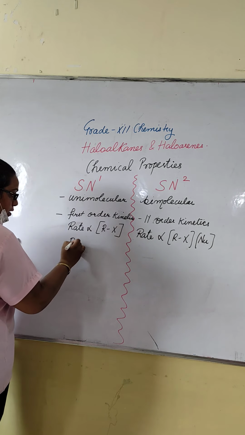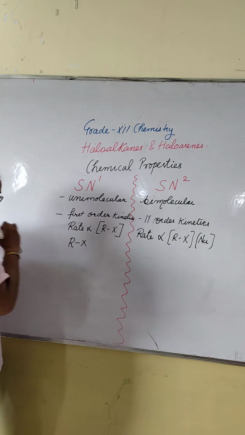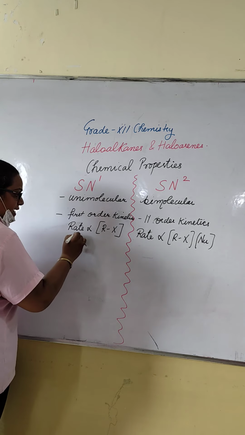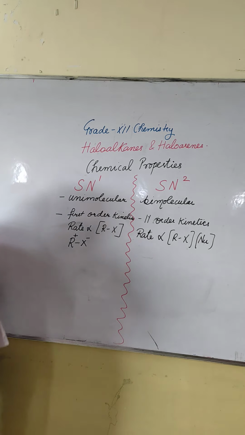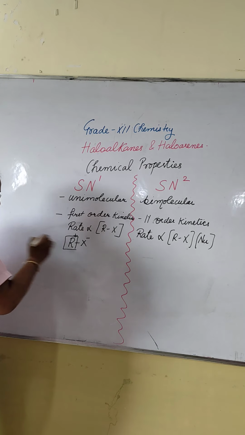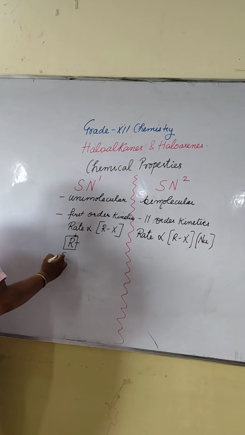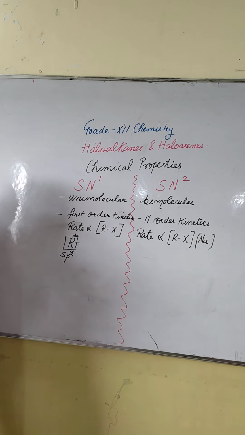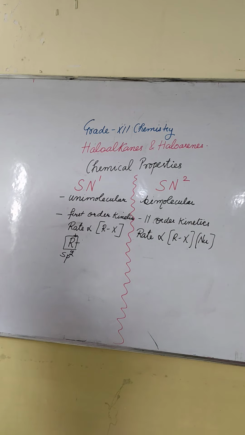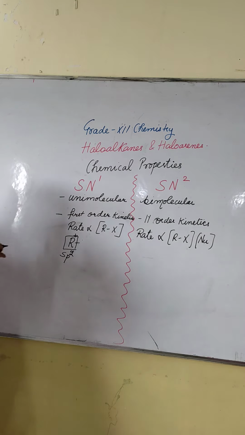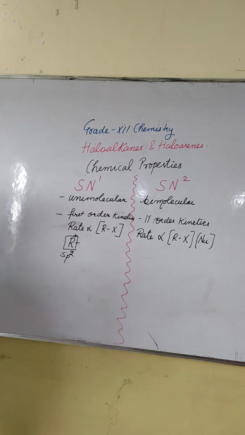suppose this is your alkyl halide. Okay? Carbon carries positive charge, halogen carries negative charge. But the carbon carrying positive charge has sp2 hybridization. Here the nucleophile can attack from up and down, or from both sides.